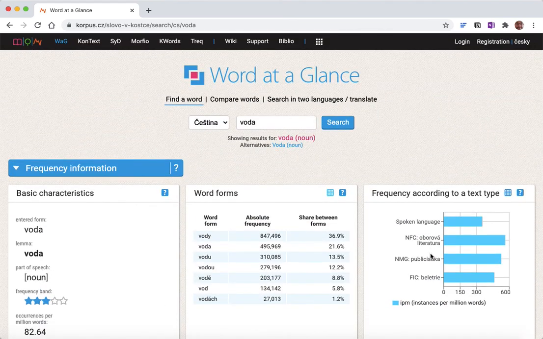So this is the word at a glance option here. There's also an option to compare words, which is more for research, but that could be useful, and also to search in other languages and translate, and we're going to look at how to use the specialist tool Treq in the next video.